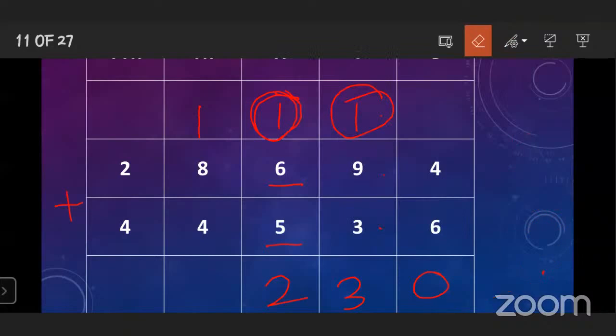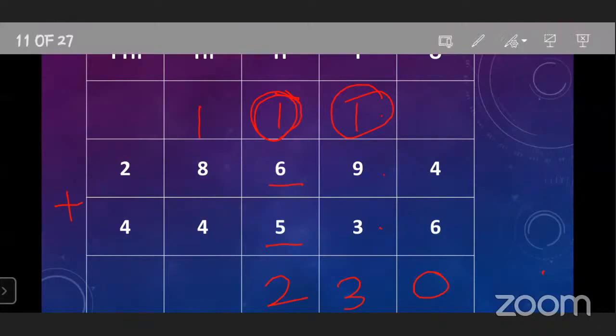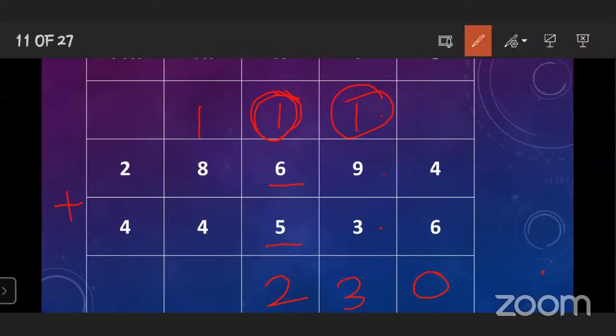Now come to the 1,000 place. 8 plus 4. 8 plus 4 is equal to 12.